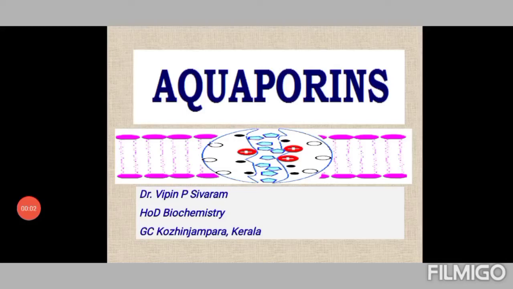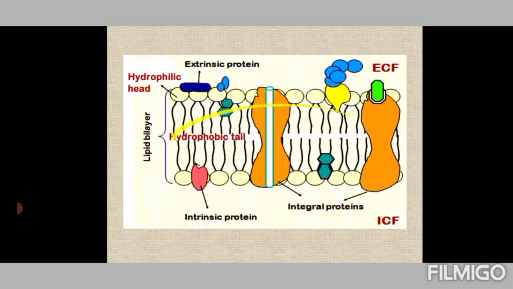Hello and welcome to the discussion on membrane transport proteins, and this time the lecture is on aquaporins. Now aquaporins are water channel transport proteins on the plasma membrane, and as you can see, this is the plasma membrane with the hydrophilic head, hydrophobic core, extrinsic proteins, intrinsic proteins, and some transmembrane proteins are also shown here. And aquaporins actually form this type of channel proteins, transmembrane proteins, which lie along the length of the plasma membrane.